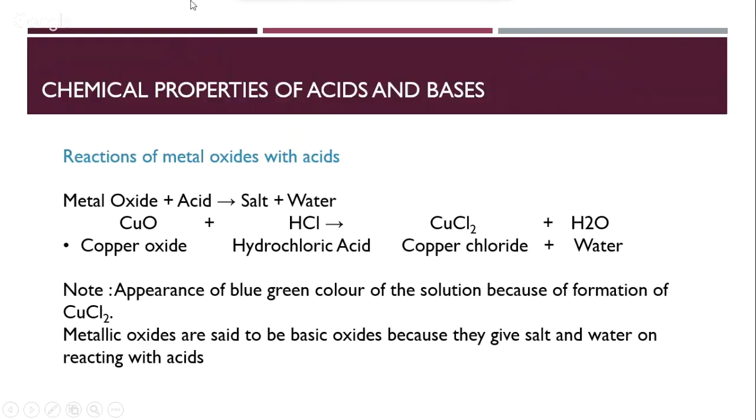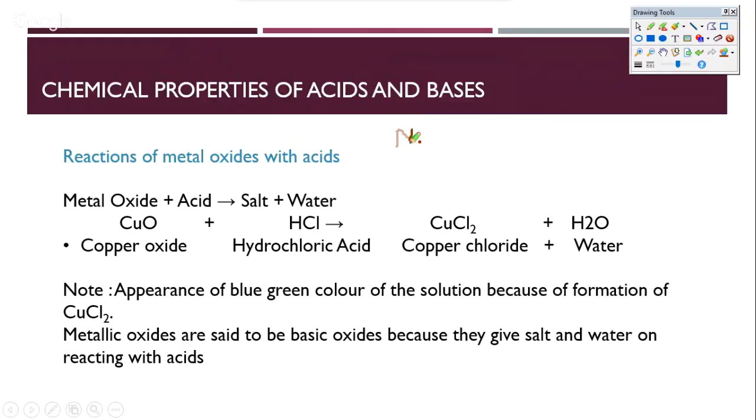The next reaction is metal oxides reacting with acids. Now, for everybody's clarity, please note that all metal oxides and all metal hydroxides are basic in nature, with the exception of copper, zinc, and aluminium in our syllabus, which are actually amphoteric in nature. So copper oxide, zinc oxide, and Al2O3 are amphoteric. Amphoteric means acidic and basic both at the same point of time. So they will behave depending on who is reacting with them. So these three are amphoteric in nature.